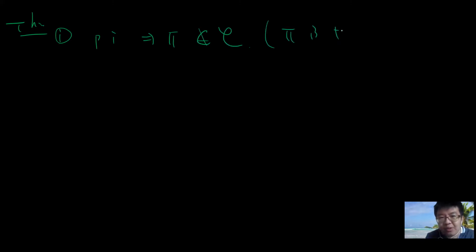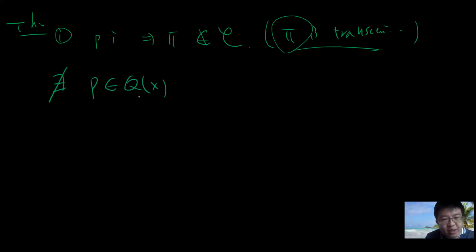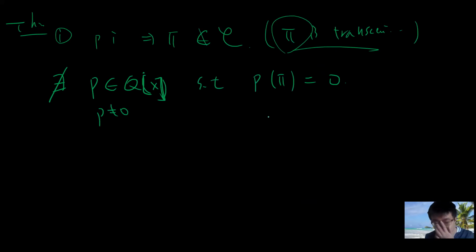Okay, so the theorem. The first example is very trivial, right? Let's say pi is inconstructible. The reason is that pi is transcendental. Basically, no algebraic equation with rational coefficients can fit pi, right? So basically, no p which belongs to Q of x, with p not 0, such that p of pi is 0.